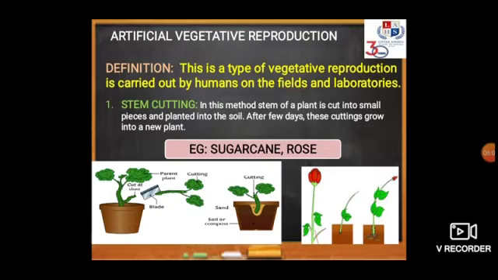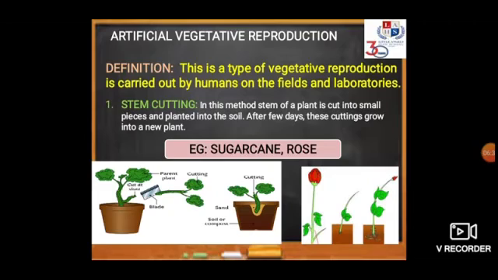The first method by which this kind of reproduction can take place is by the help of stem cutting. We take a plant and cut a small piece of that plant, and that small piece is then planted into the soil, and after some days you can see that the cutting we had planted earlier is growing into a new plant. We can see this method in sugarcane and rose.